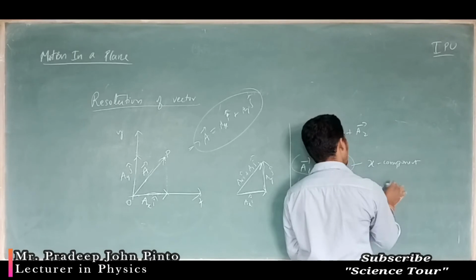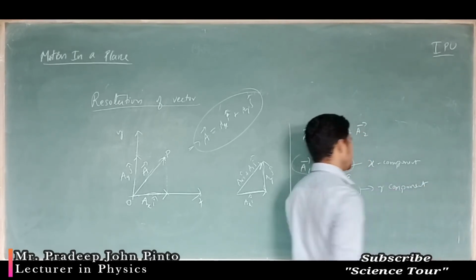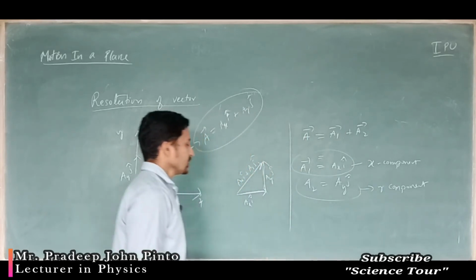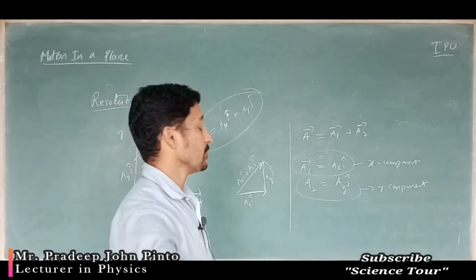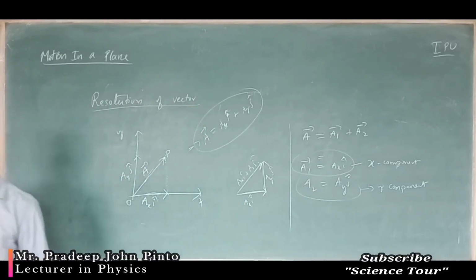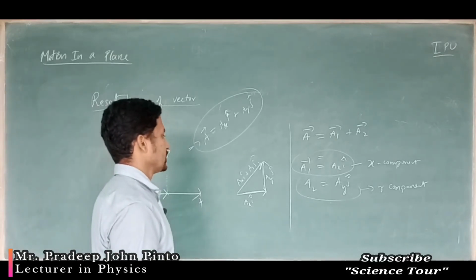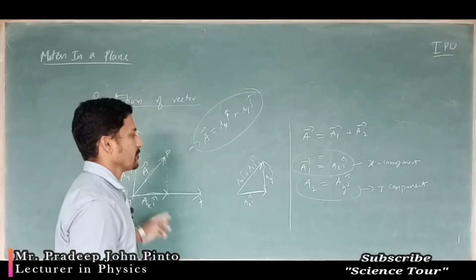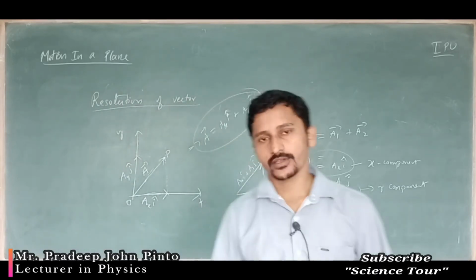This is called the Y component, meaning the component of A vector along the X direction, or the component of A vector along the Y direction. So these are nothing but components.